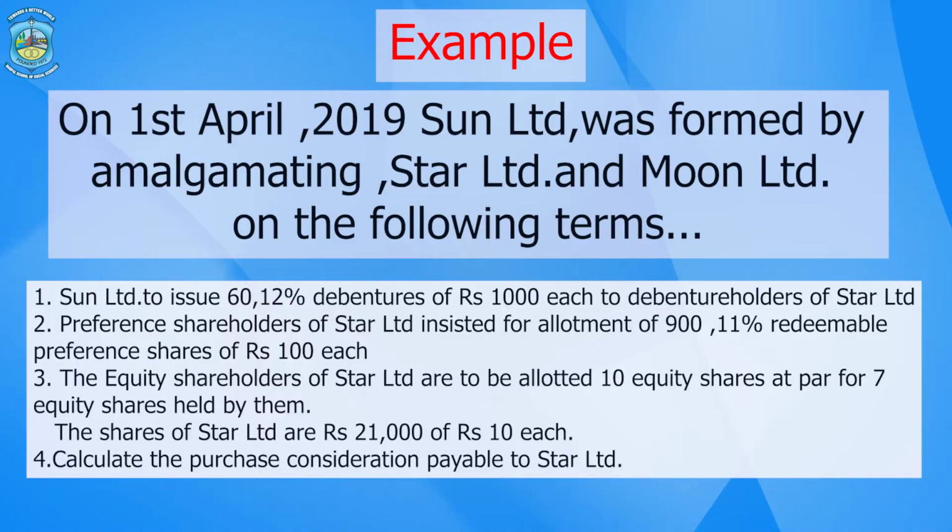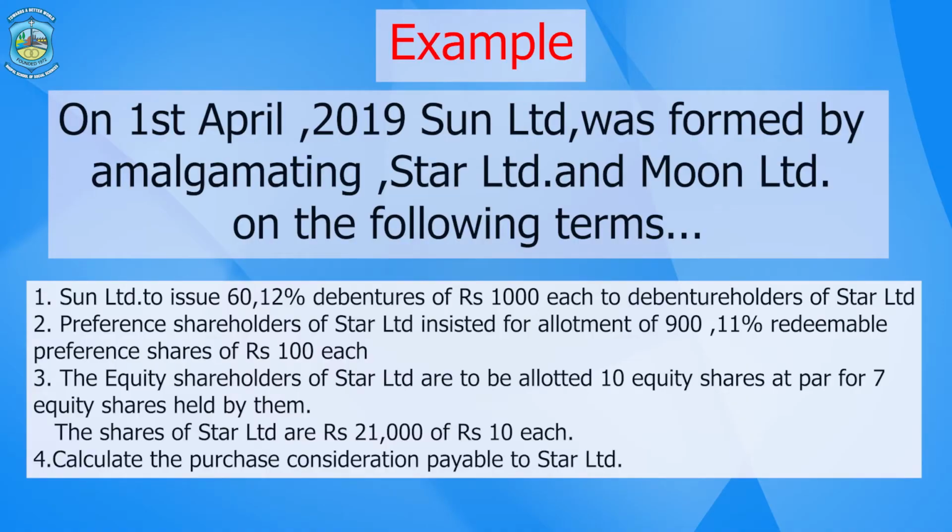Point number 2. Preference shareholders of Star Limited insisted on allotment of 900 11% redeemable preference shares of rupees 100 each. Point number 3. The equity shareholders of Star Limited are to be allotted 10 equity shares at par for 7 equity shares held by them.